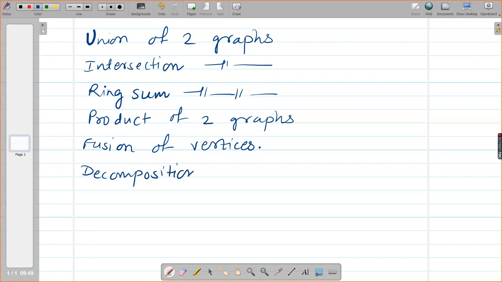And we are left with a theorem, okay, on a self-complementary graph, right? The last topic was self-complementary graph.